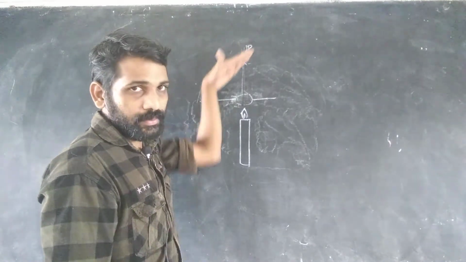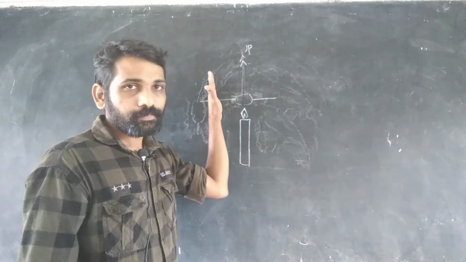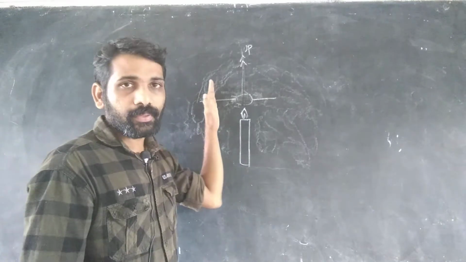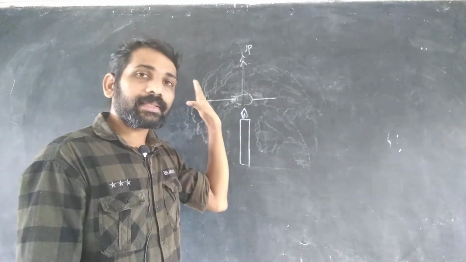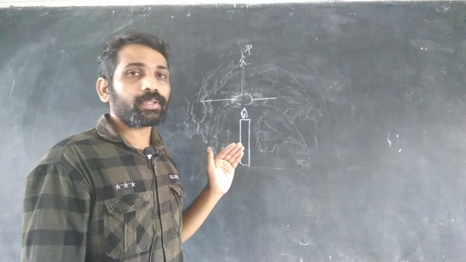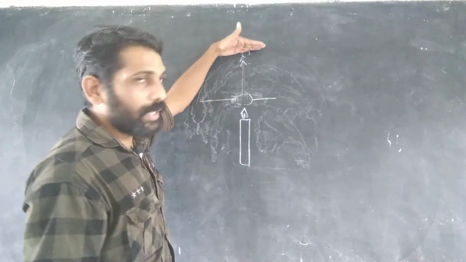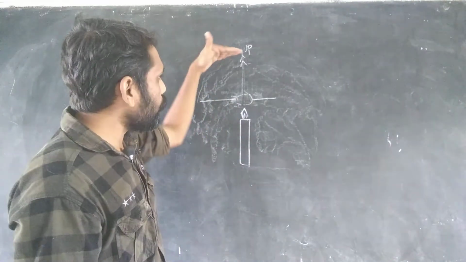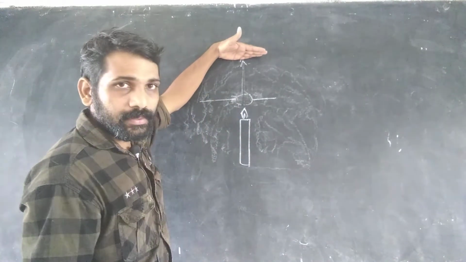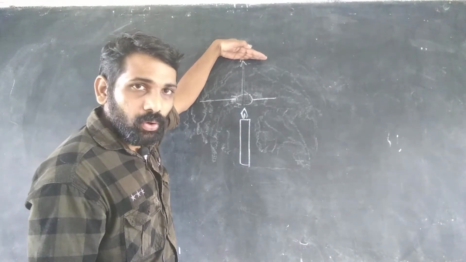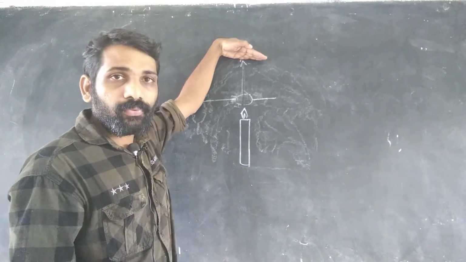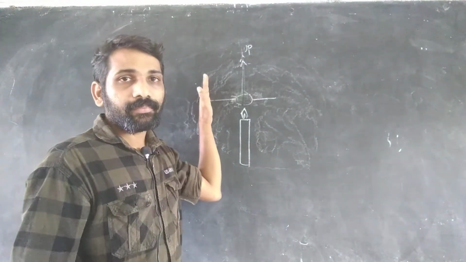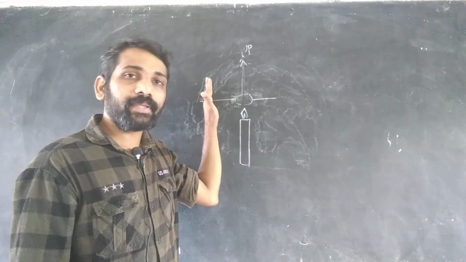When we are placing our hand on the sides of the flame, our hand does not feel as hot as when we place it at the top. Understand, okay. So our hand which is placed on the top of the flame feels hotter than the hand which is placed on the sides of the flame, okay.